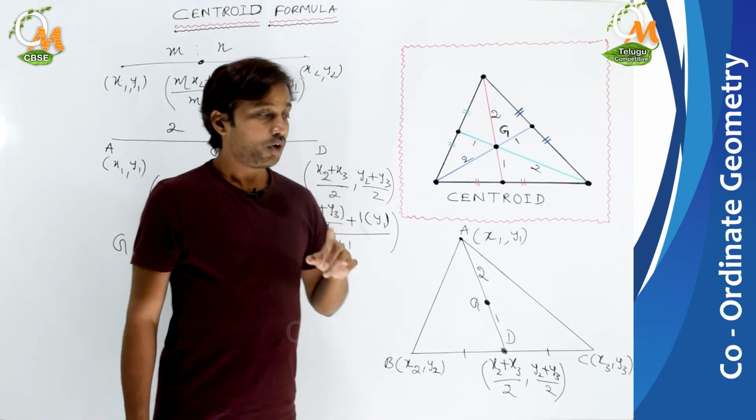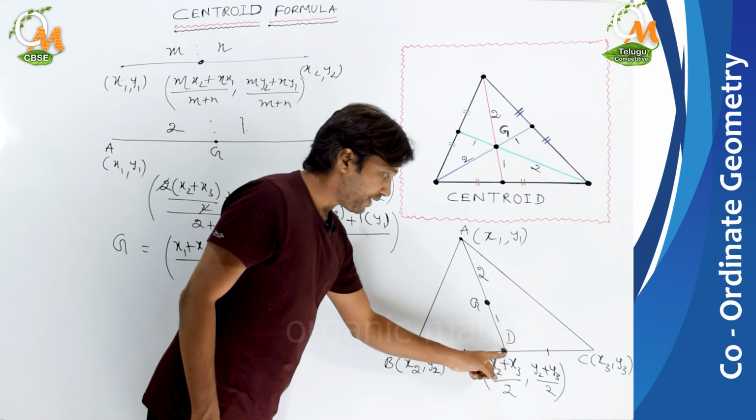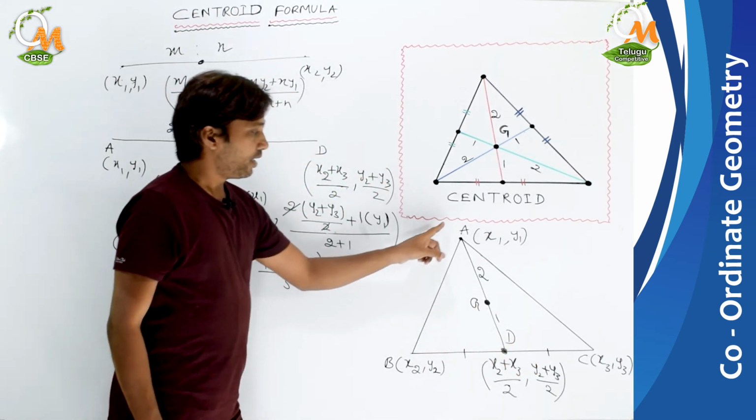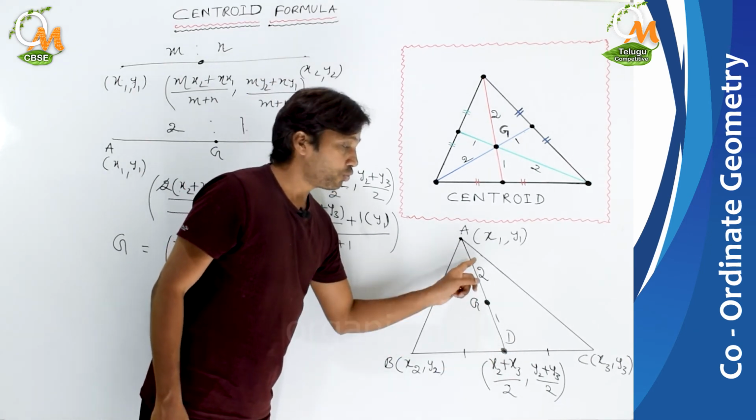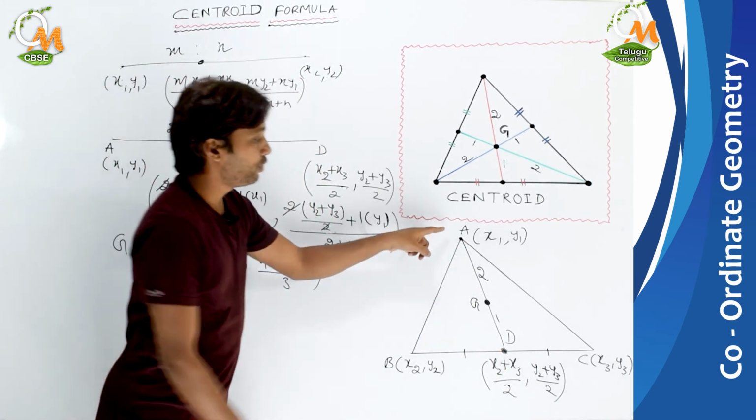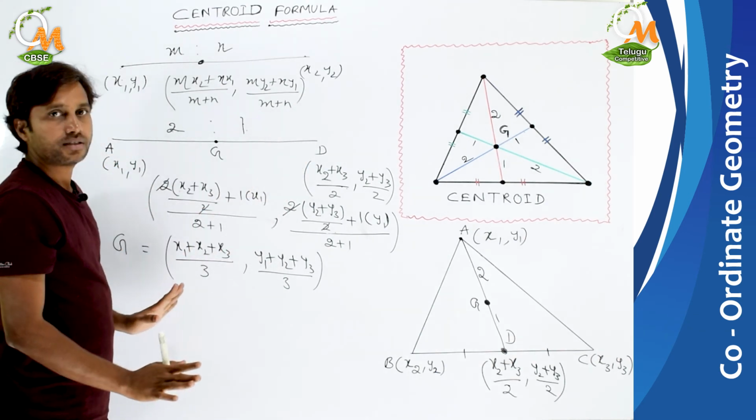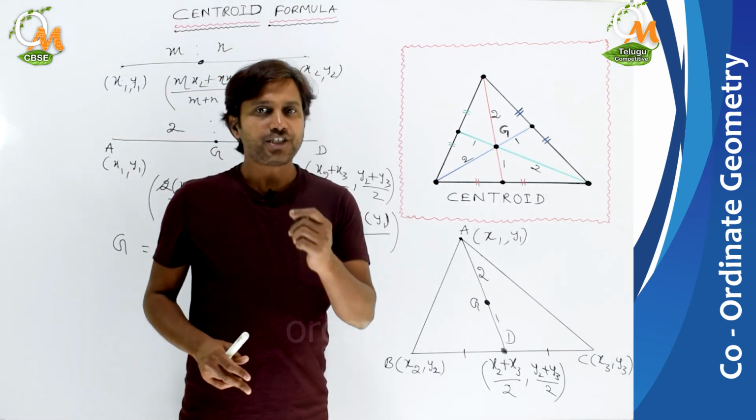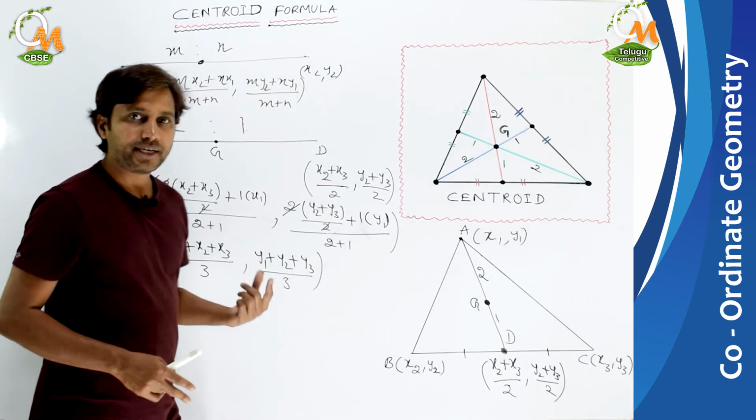Now once again I'm reminding you what we did: we found the midpoint of BC using the midpoint formula, and then since the centroid divides the median in the ratio 2:1 from the vertex to the midpoint of the opposite side, we used the section formula here and we got it. So like this we have to do it, and let us do one example to understand this formula better.